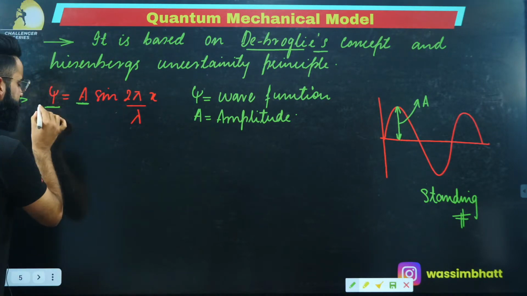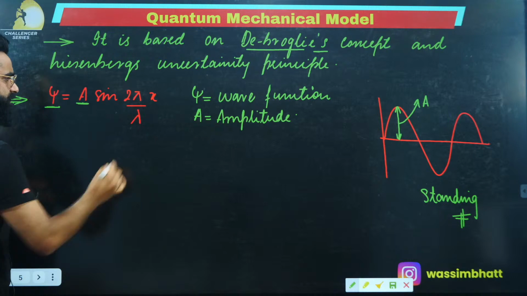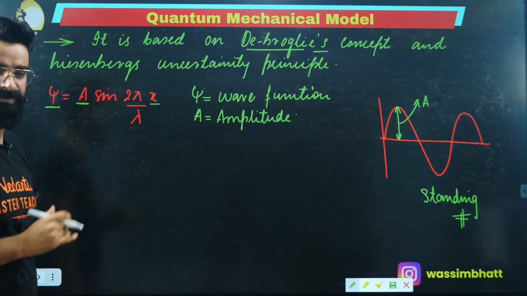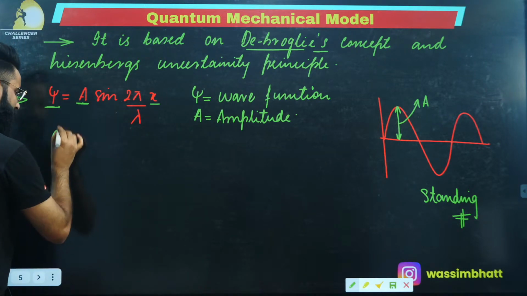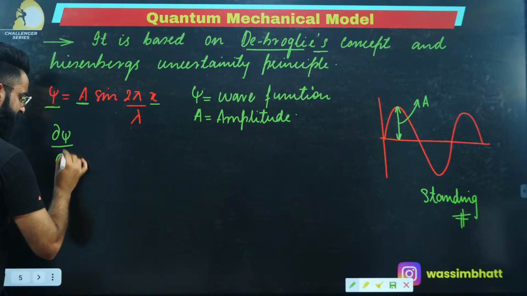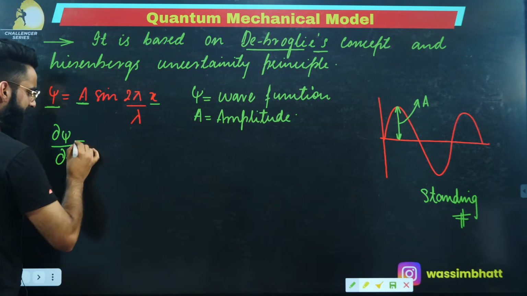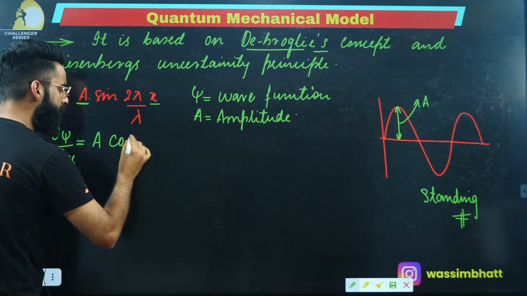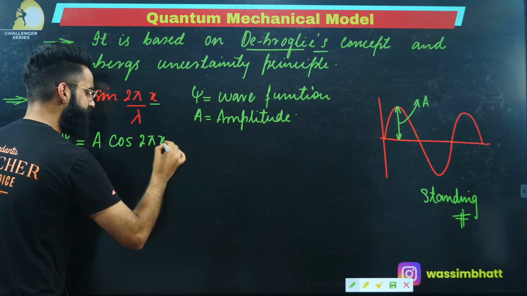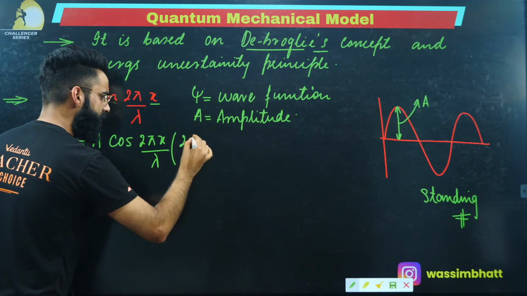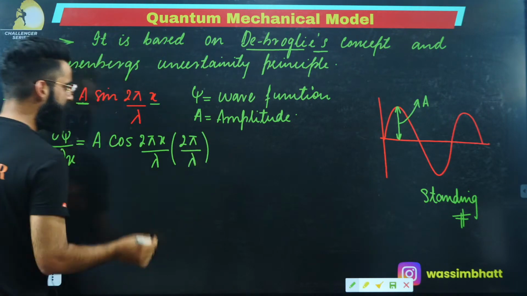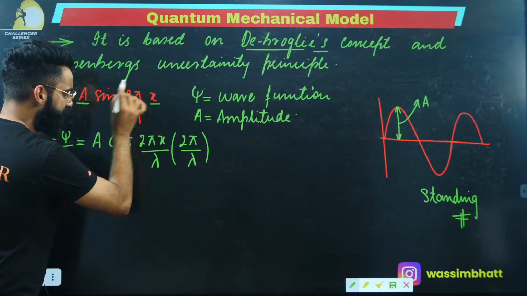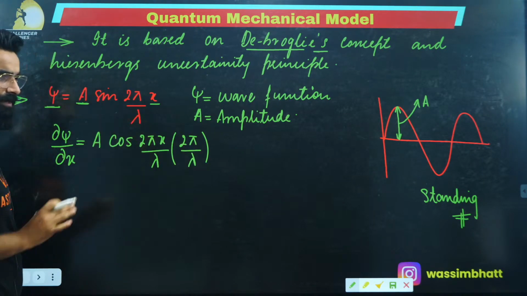Now people, if I partially differentiate this equation with respect to x, what will I get? I get dou psi divided by dou x, equal to A, which is a constant, times the differentiation of sine 2 pi x divided by lambda, which is cos of 2 pi x divided by lambda, multiplied by the differentiation of the inner part, 2 pi divided by lambda.